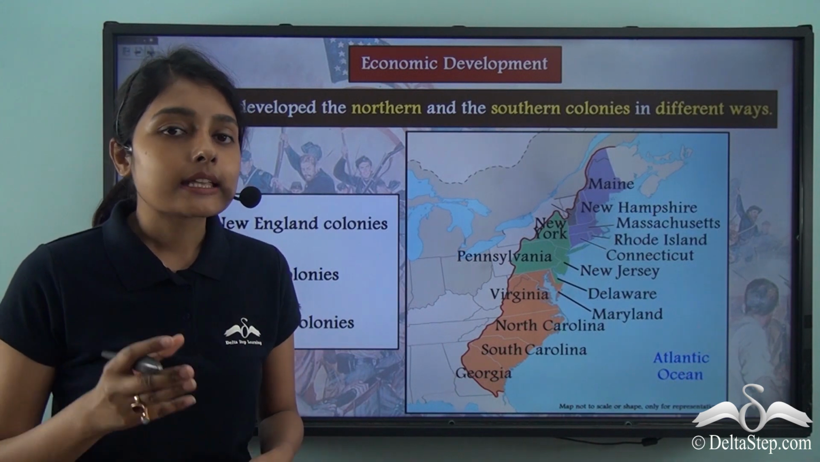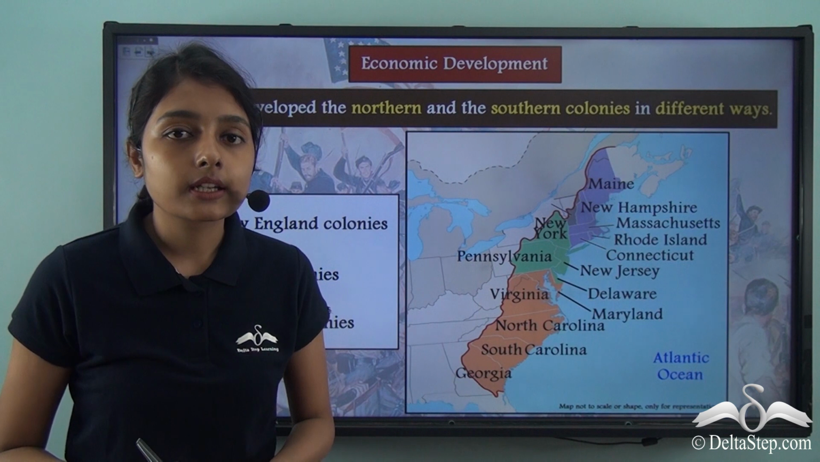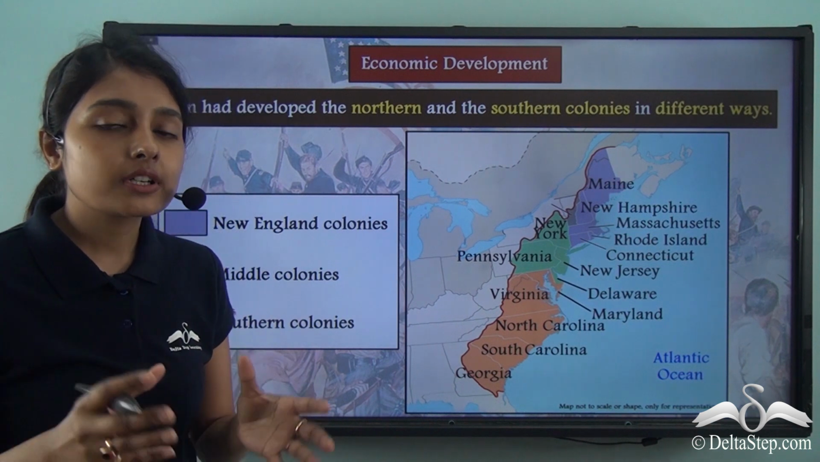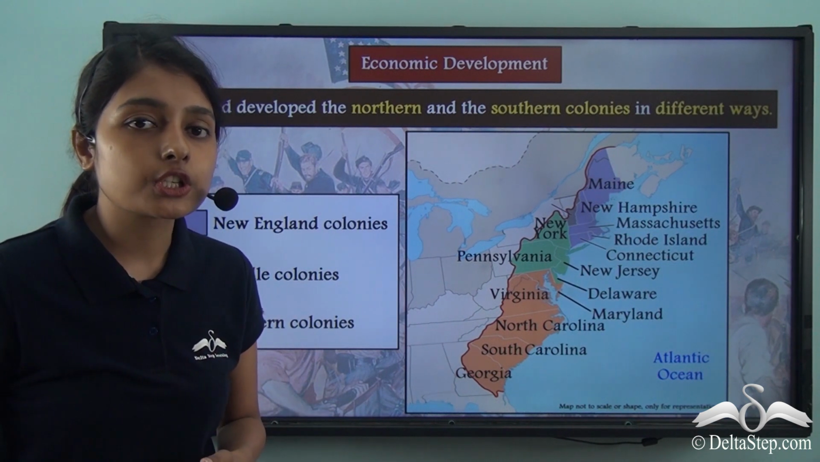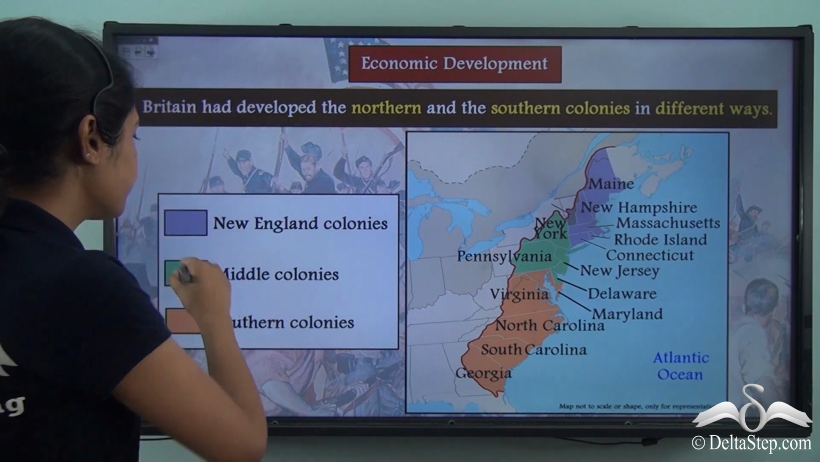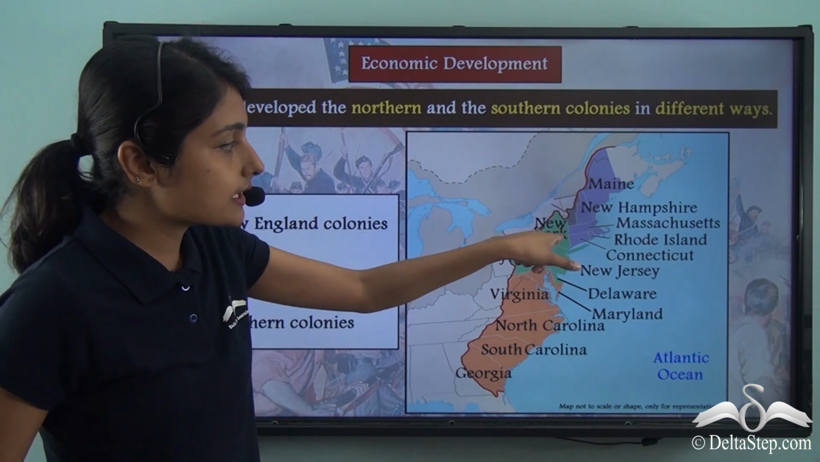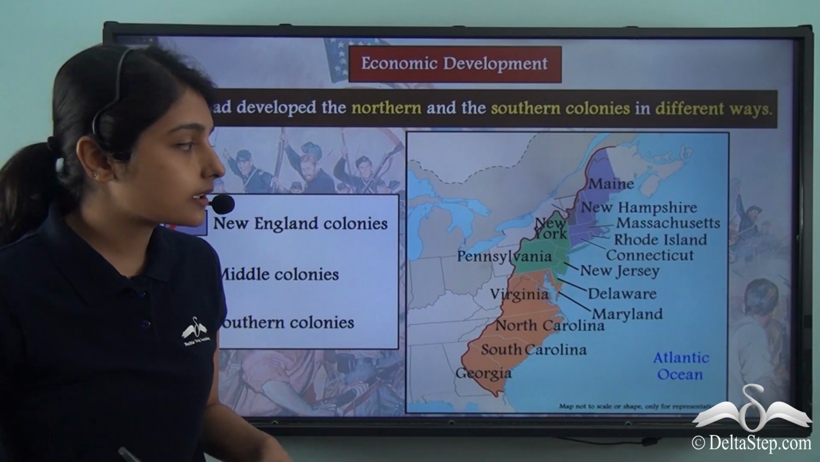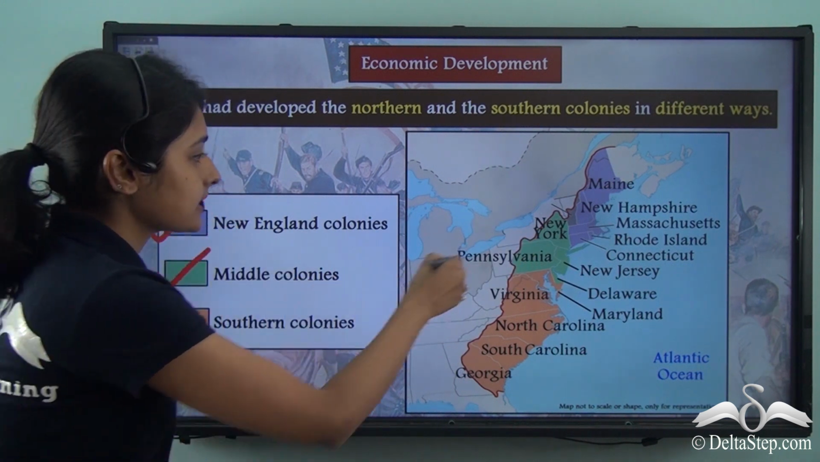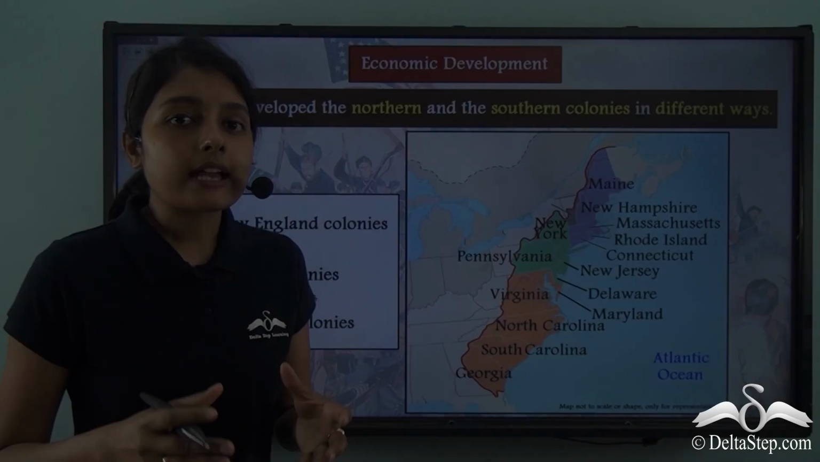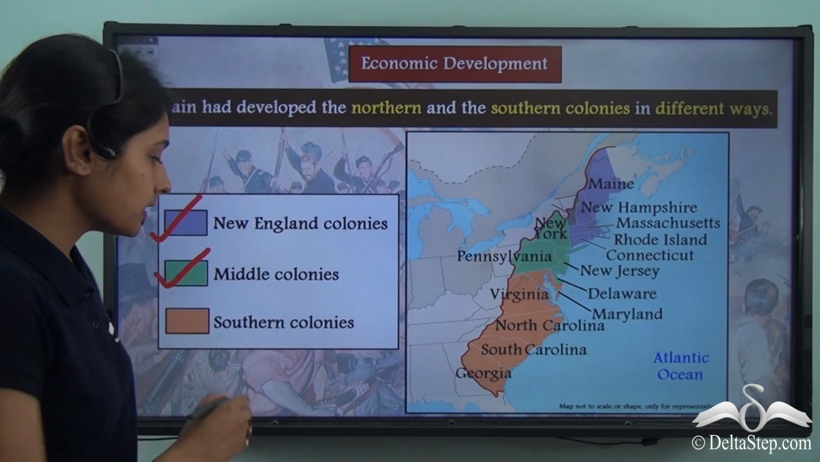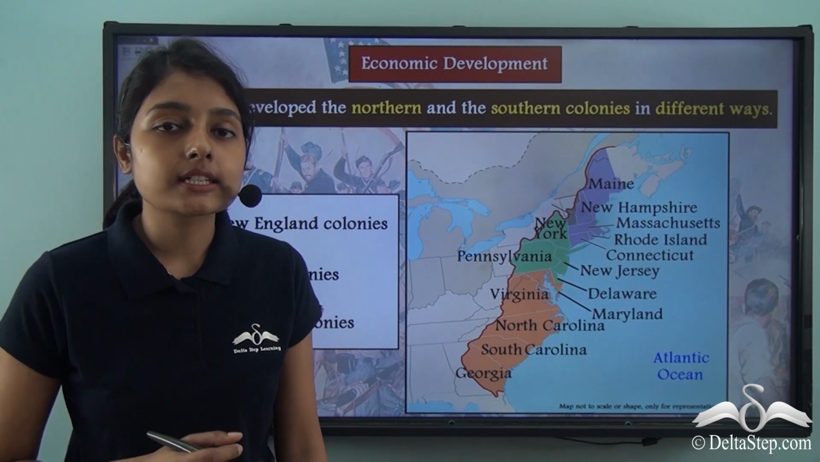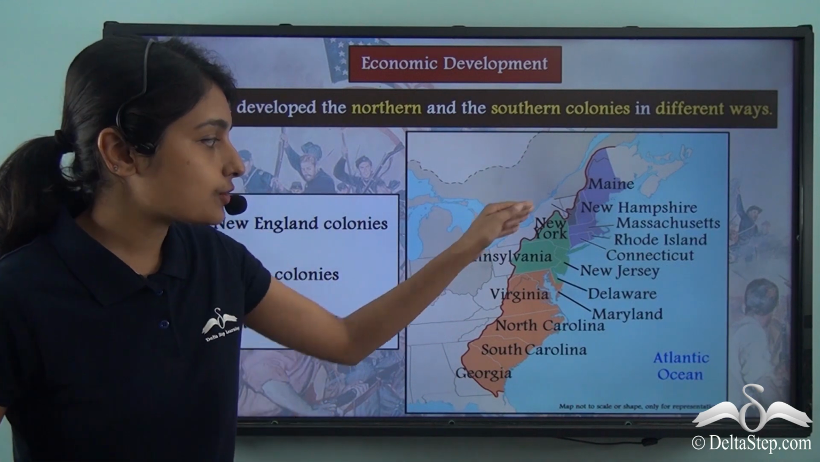When Britain set up its 13 colonies in North America, it divided the colonies into 3 groups. The first set of colonies that Britain established came to be known as the New England colonies. These were the colonies in the northern part of the continent. After these were the middle colonies, that is, the colonies that lay in the middle. And after the middle colonies were the southern colonies. In this way, Britain had divided its colonies in North America into 3 groups.